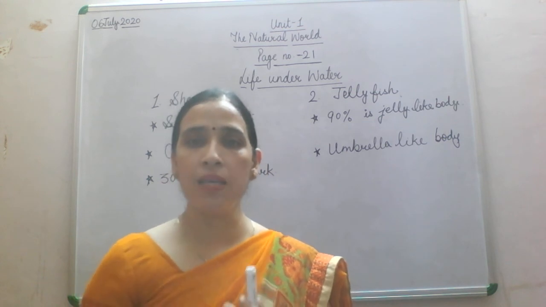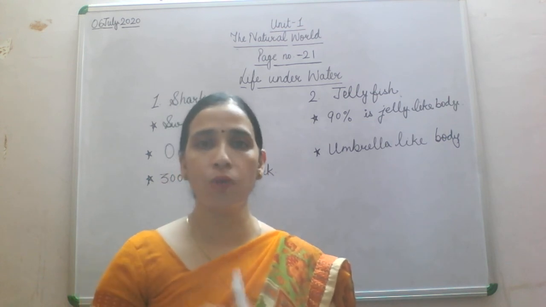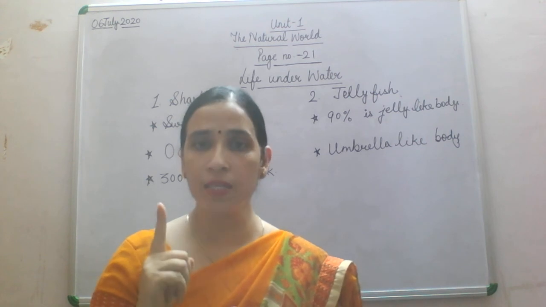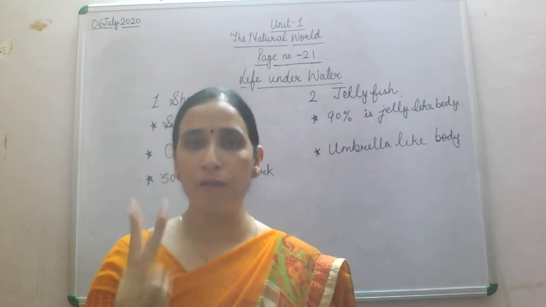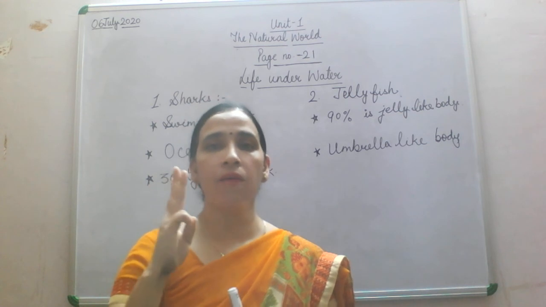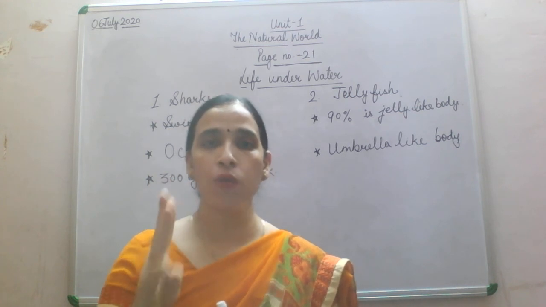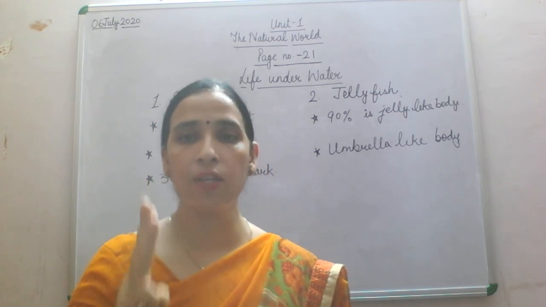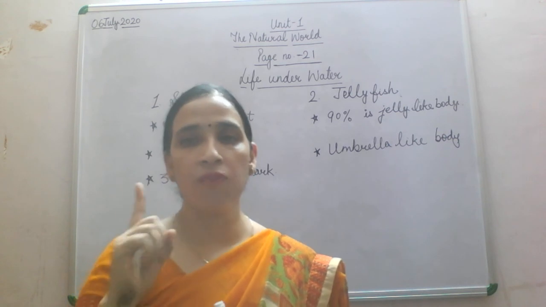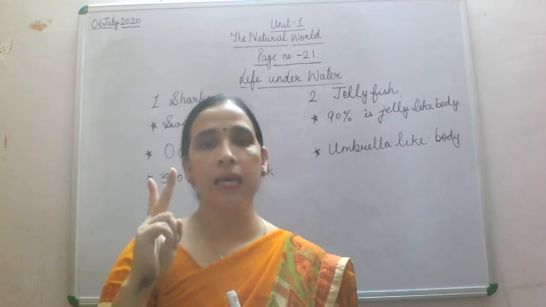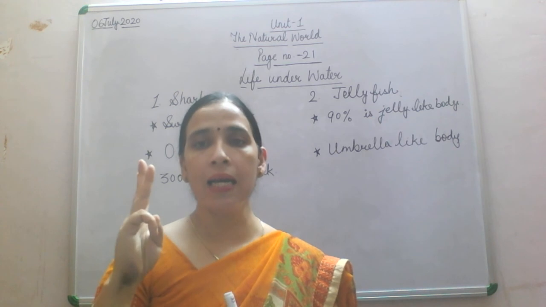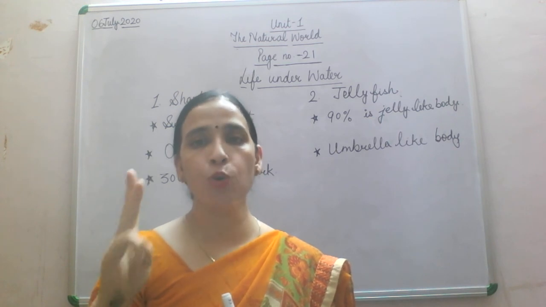So, dolphins are most commonly known for their intelligence. The first thing is intelligence, then playfulness, and the third is friendliness. So, you have to remember all these three features of dolphins. First is intelligence, then playfulness, and friendliness to humans.